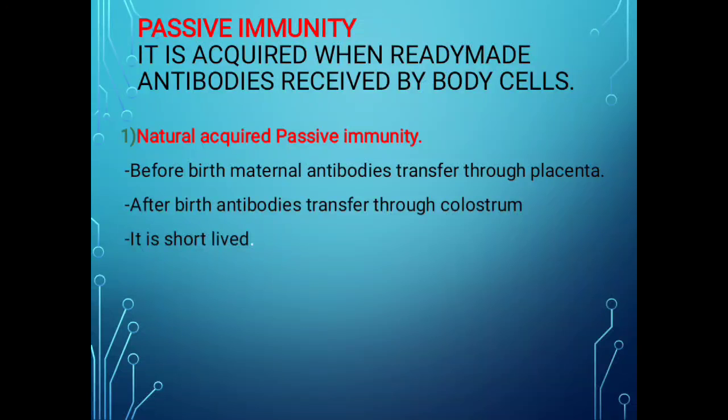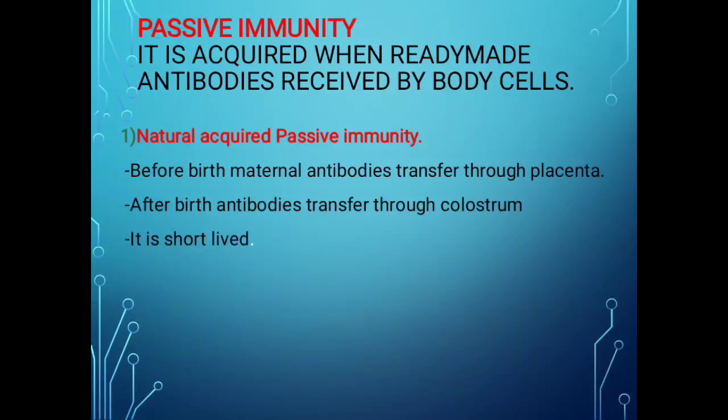Colostrum is a very nutritive form for that baby, and through that colostrum the antibodies are transported to that baby. These antibodies are also termed as the immunoglobulins, Ig. These antibodies received by the baby through the placenta and the colostrum are not present throughout the life of that baby inside the body.